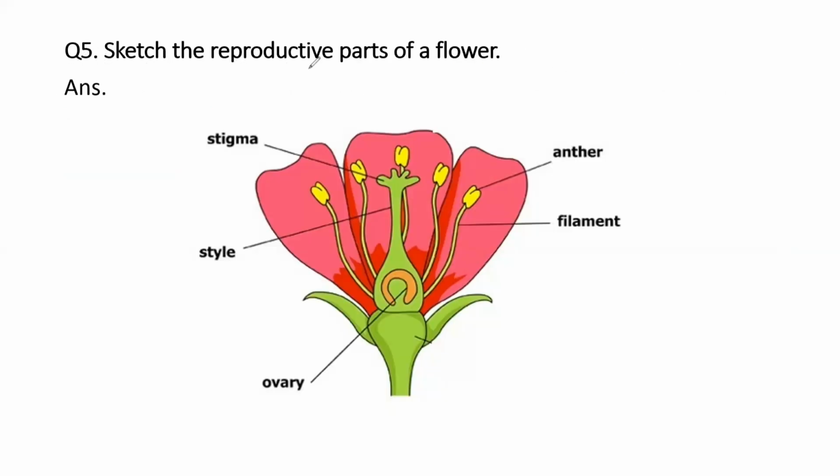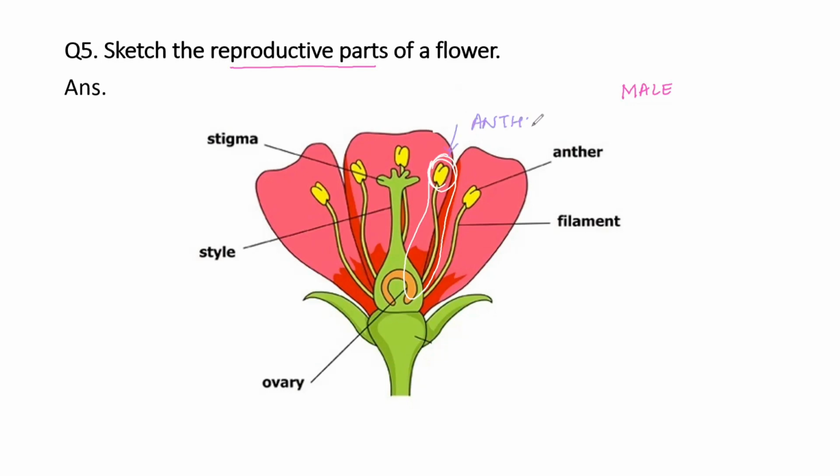Question 5, sketch the reproductive parts of flower. So this is a flower. Particularly, if we talk about this flower, this is China rose, which is also called as hibiscus. हमें discuss करना है इनका reproductive part. So plants are having a male reproductive part, which is this part. Okay, so ये जो part है, इससे हम कहते हैं anther. This is called as anther.